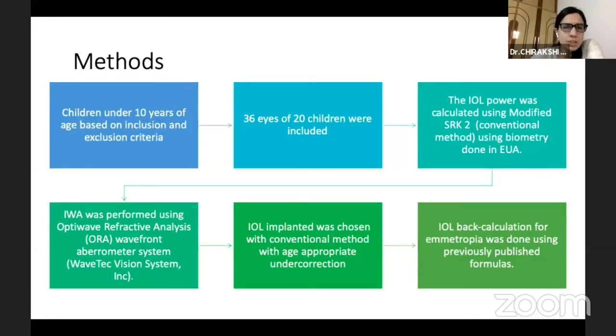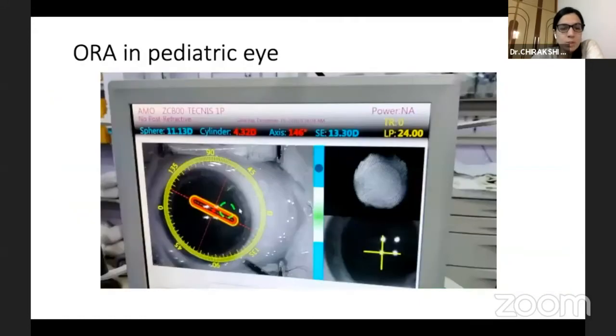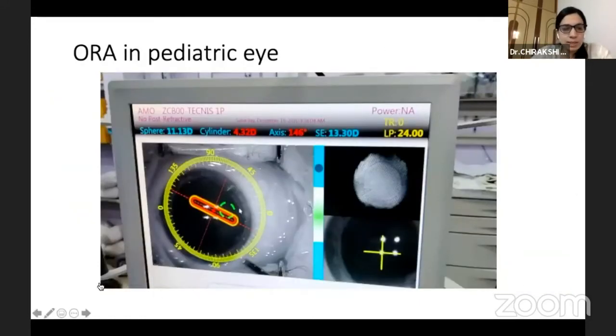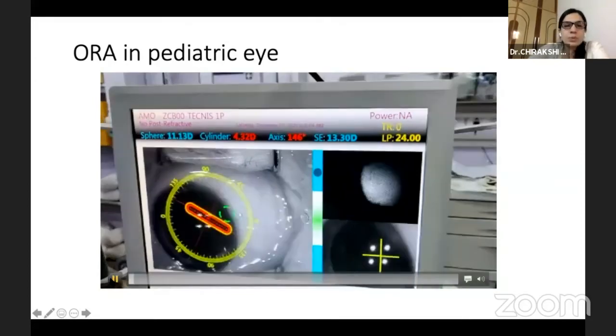This was the methodology. Under the inclusion and exclusion criteria, I recruited 36 eyes of 20 children. IOL power was calculated using modified SRK2 based on the biometry done in EUA. Afterwards, in aphakic mode, Aura was captured. IOL was implanted based on the conventional method because it was an observational study with age-appropriate undercorrection. And finally, we did an IOL back power calculation based on previous formulas. I'll show a short clip of the video.